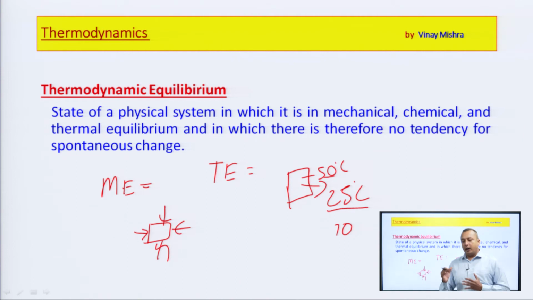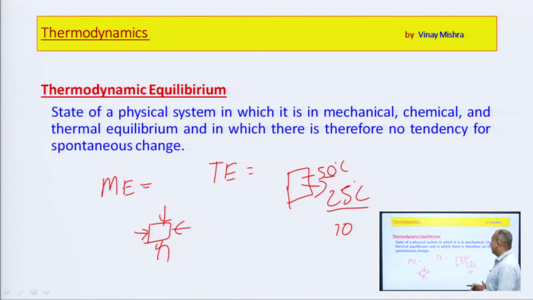So we are not talking about a limited atmosphere, we are talking about an unlimited atmosphere. In that condition the temperature remains constant. If we were talking about a limited atmosphere, then the temperature would change, but here we can consider it constant because we are considering the surrounding as infinite matter.